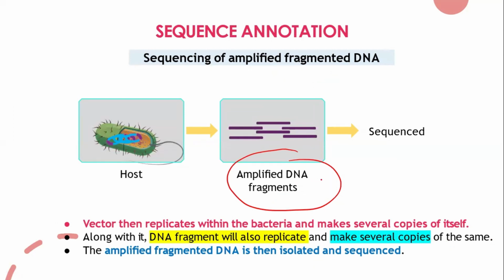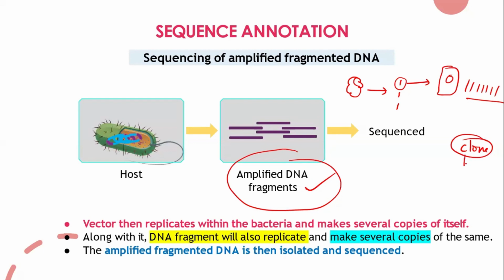So after this step, you will get a lot of fragments of the same gene. We call it amplified DNA fragment. Initially, the DNA which I took from a single cell, I chopped into small pieces, and one of the pieces I inserted into BSC. Now this BSC has made this small fragment into many copies. That's what happened. That means the same copy we made into multiple copies. We duplicated it. We cloned it. That's why it is called a clone.